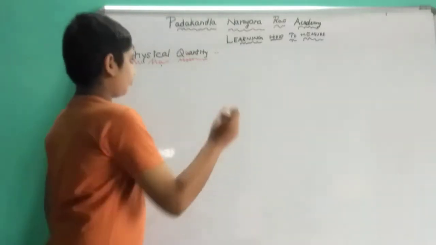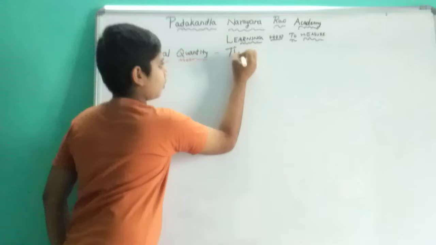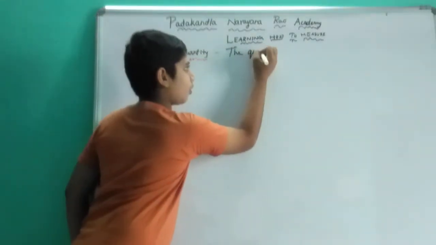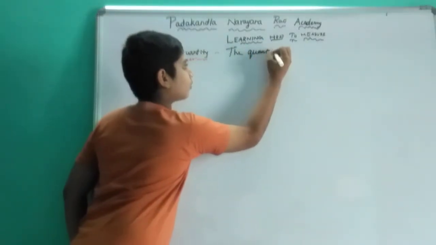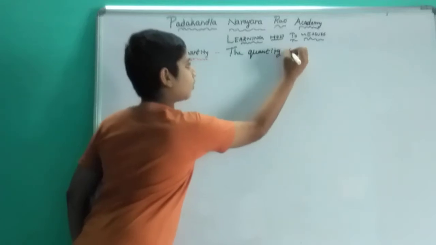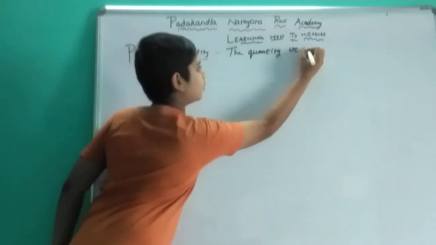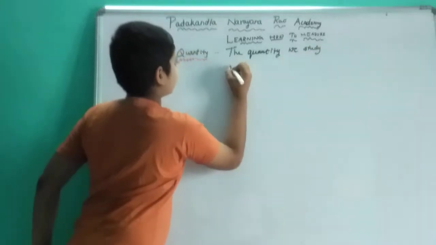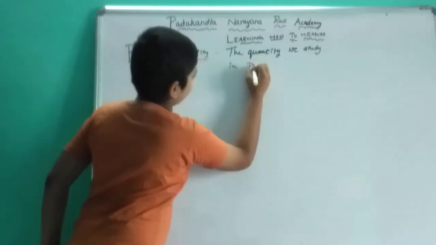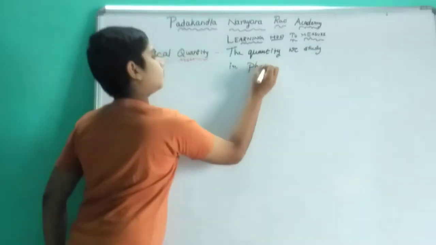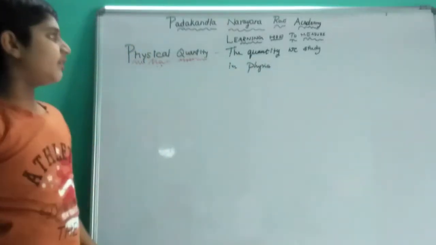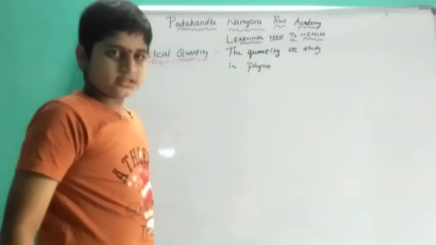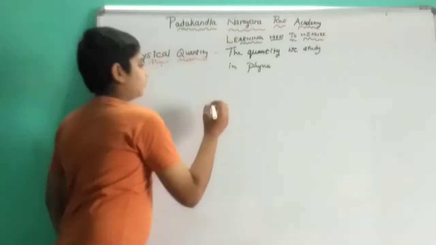Quantity. The quantity which we study in physics is known as physical quantity.